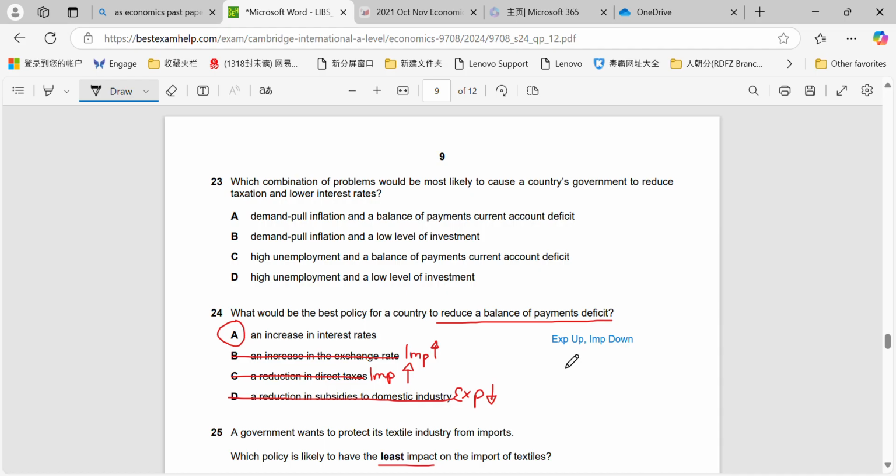Okay, and for 24 we said we simplify it by saying we're trying to reduce a balance of payments deficit, so we're trying to get the exports to rise and the imports to go down. We explained that a reduction in subsidies to domestic industry would reduce our exports, so obviously that would not help. Reducing indirect taxes would increase the level of imports as people have more disposable income. An increase in the exchange rate would make our imports rise because the price of imports would go down. The price of exports would rise and therefore our total exports would go down, which would again counteract what we're trying to achieve. And then we said the correct answer is an increase in the interest rates.